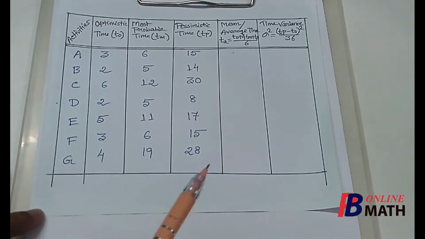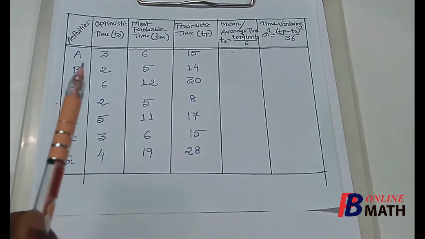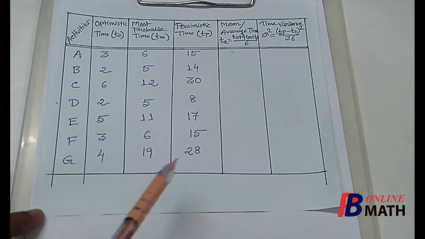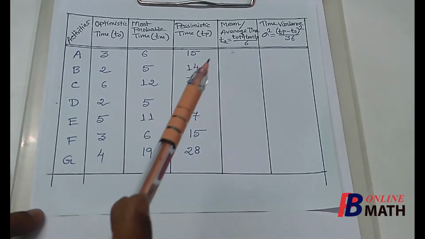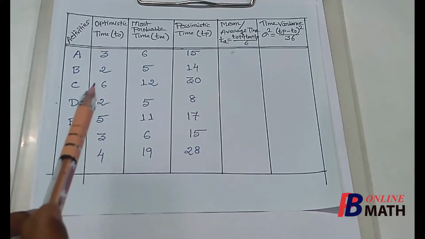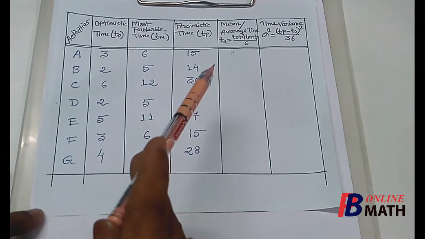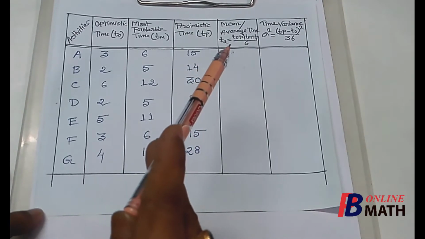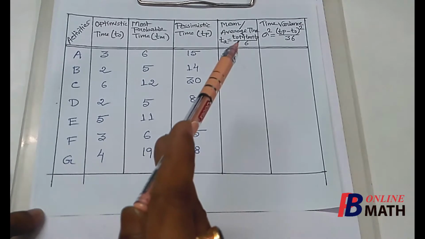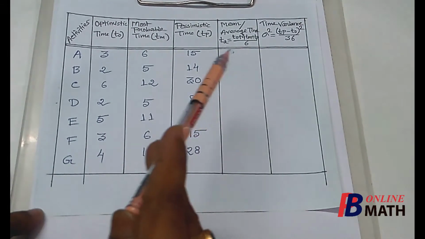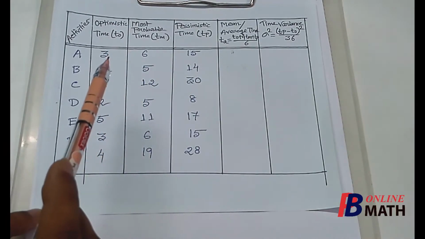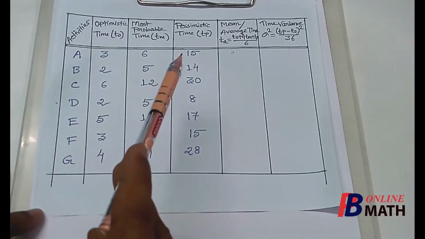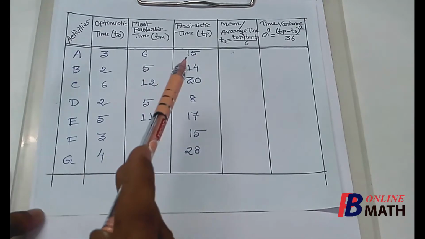Here we have considered this table. In this table the activities are given, also the optimistic time, the most probable time, and the pessimistic time. These are already given in the problem. Now from this we shall find the mean or average time to complete each activity. We shall find it by this formula. The average time is denoted by TA, and that will be equal to TO plus 4 times TM plus TP, divided by 6.